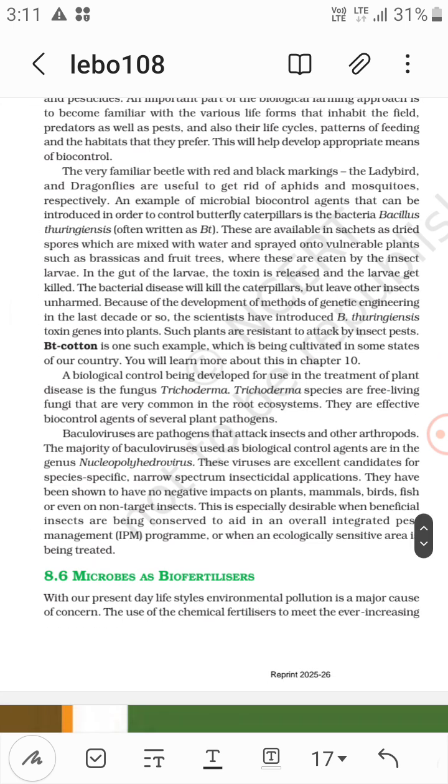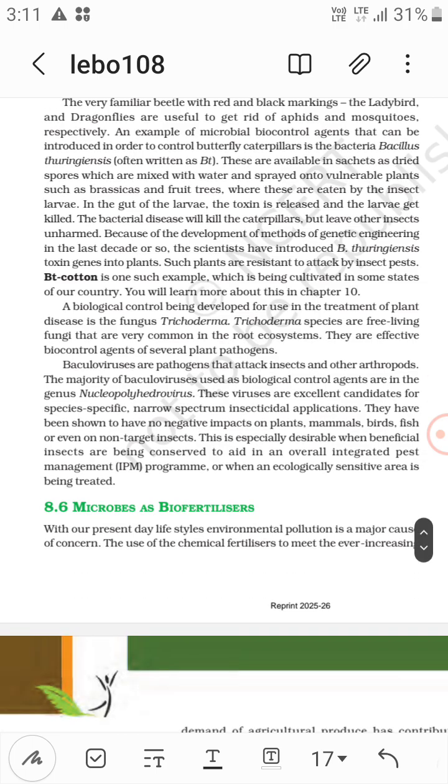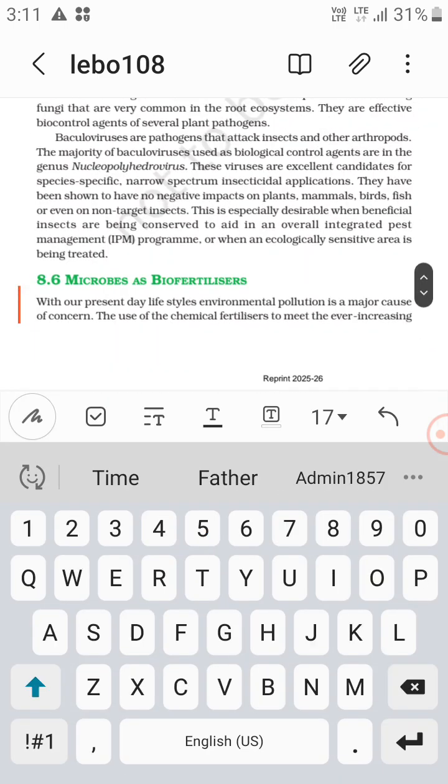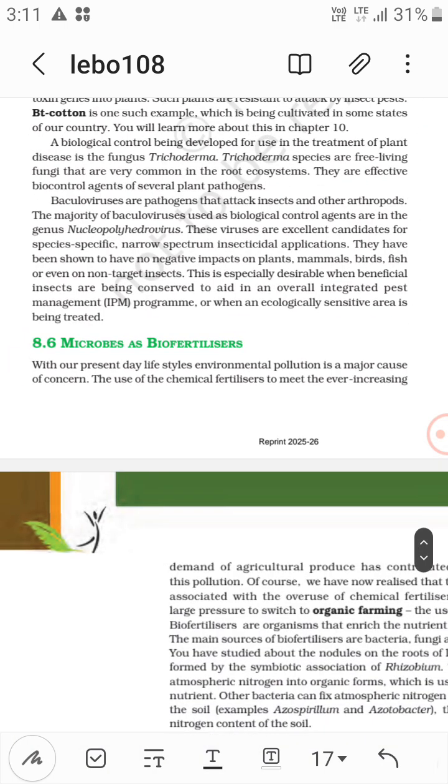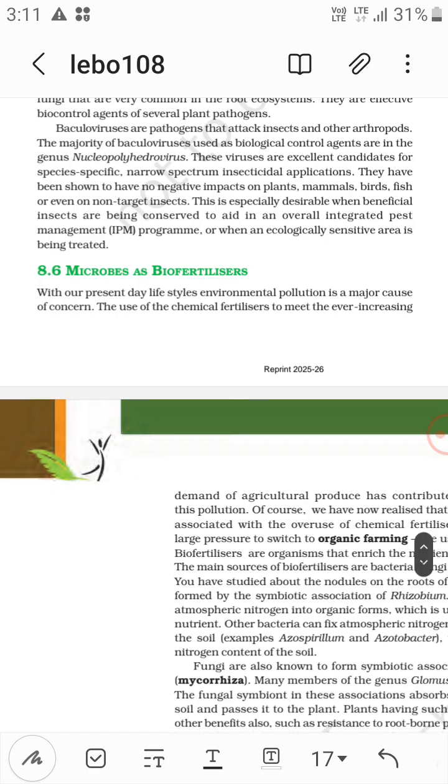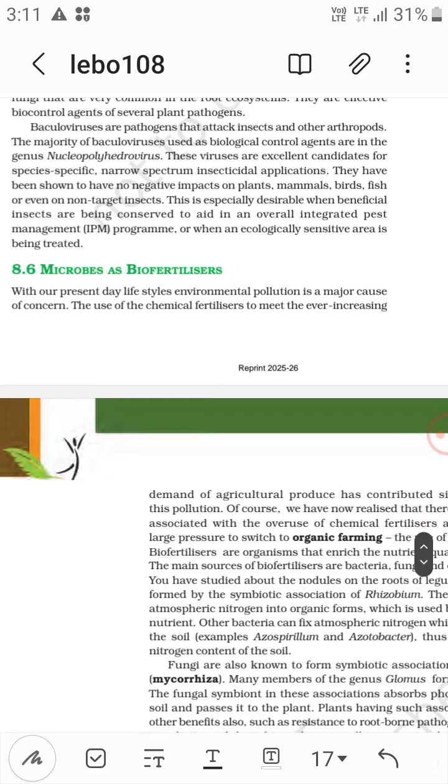It means we don't want to harm the other insects. We don't want to harm the beneficial insects that are useful to us in the future. Okay, so this is how the baculoviruses are used. They are species-specific, narrow-spectrum insecticidal applications. They do not harm the others.